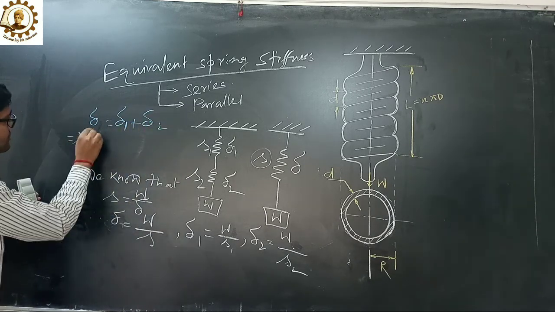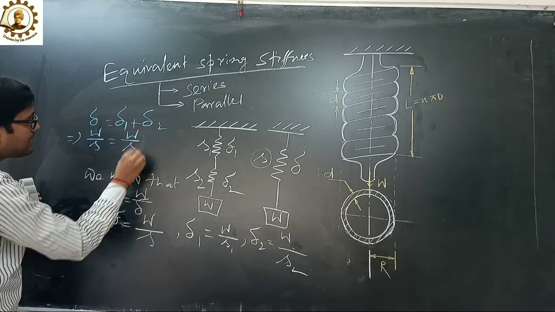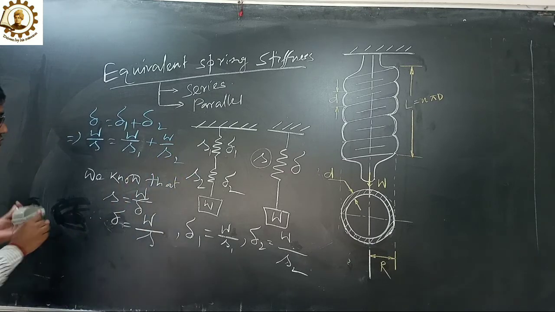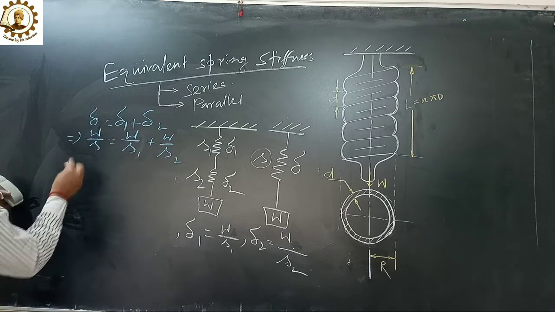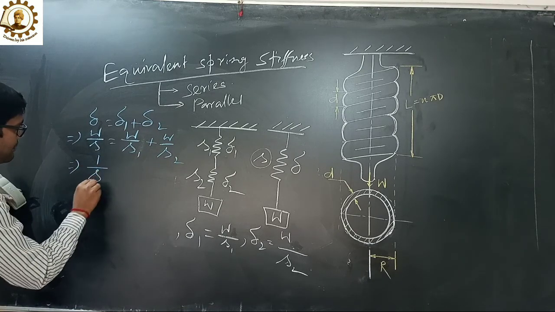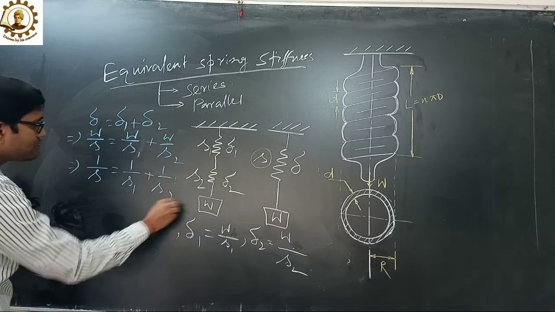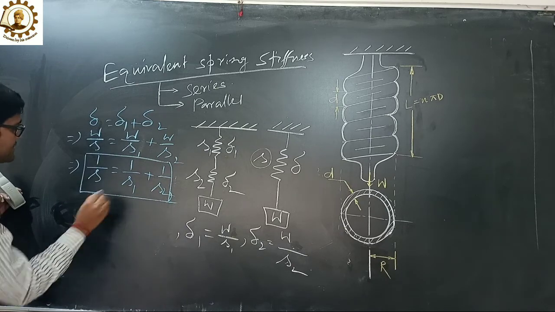So W upon S equals to W upon S1 plus W upon S2, which gives 1 upon S equals to 1 upon S1 plus 1 upon S2. This is the equivalent spring stiffness in series.